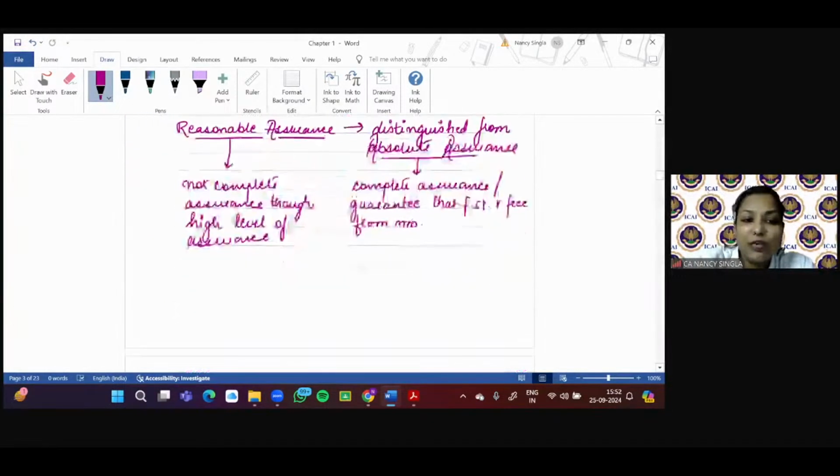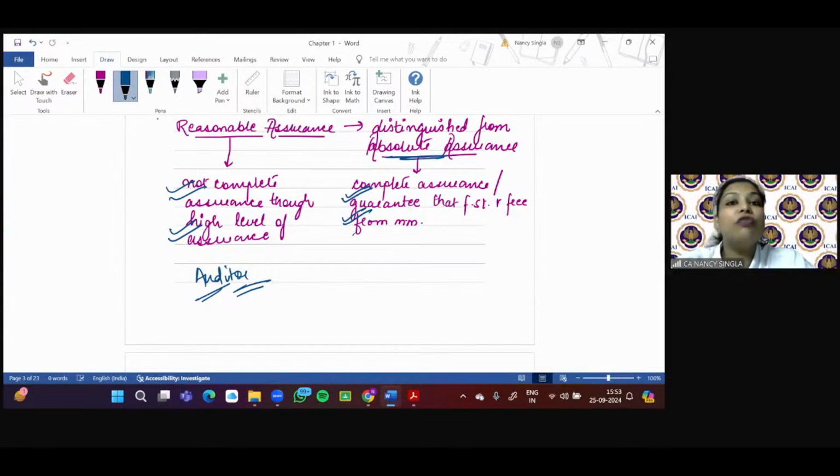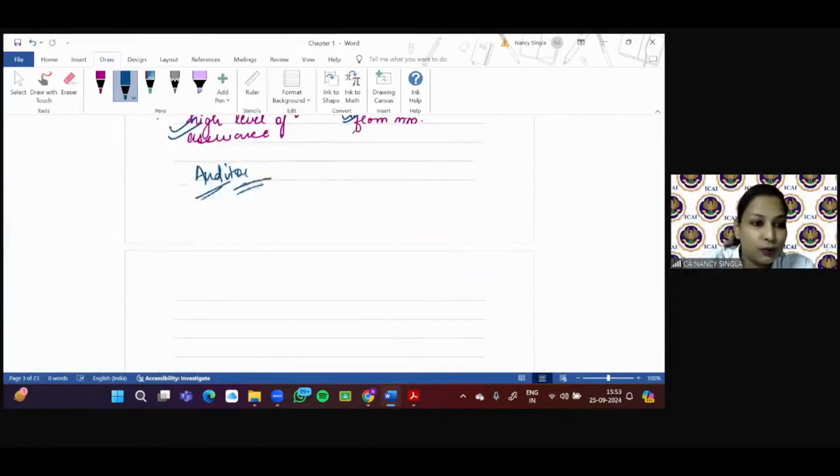Reasonable assurance, I've told you that it is not a complete assurance. Though it is a high level of assurance, absolute assurance is complete assurance or a guarantee that financial statements are free from material misstatement. Why does the auditor obtain only reasonable assurance? Because of various limitations of the process of audit, which is another topic, inherent limitations of audit. So far we have discussed only one point, the sampling one, right? We'll be discussing the other points also.